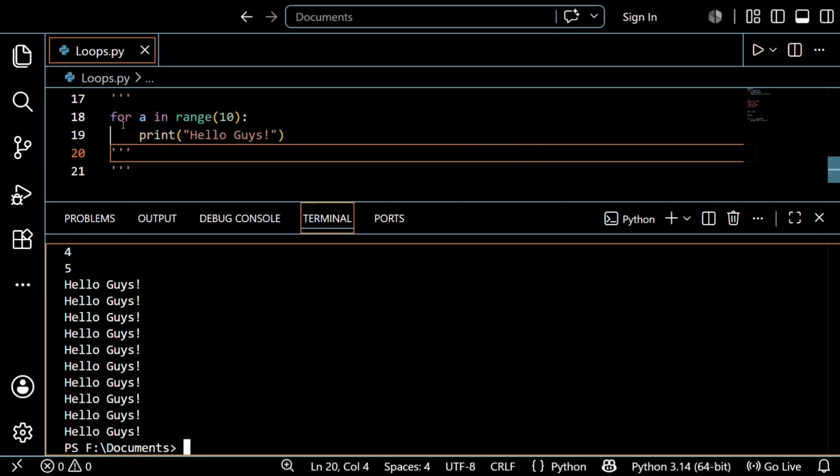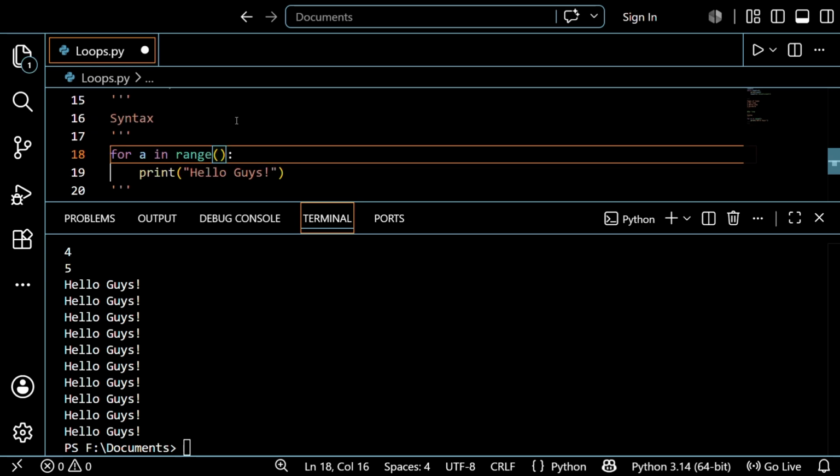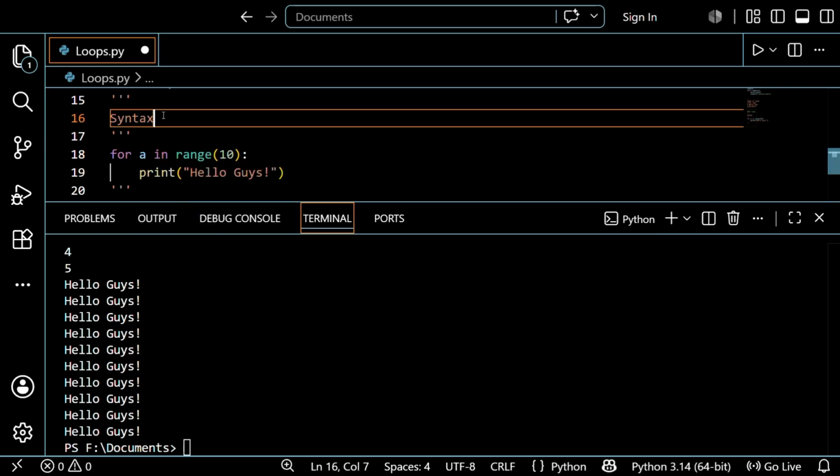So I open a for loop and give an initial variable and a range of 10, meaning how many times you want to repeat the process, that number of times you get the output.